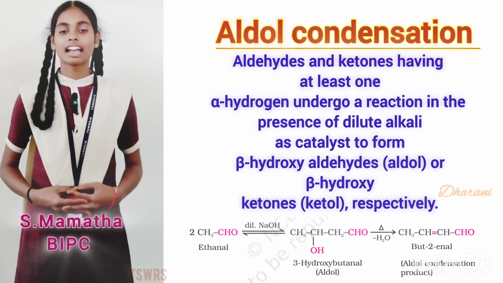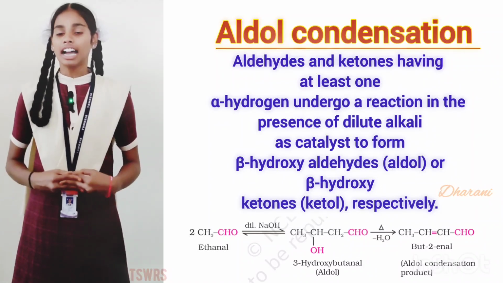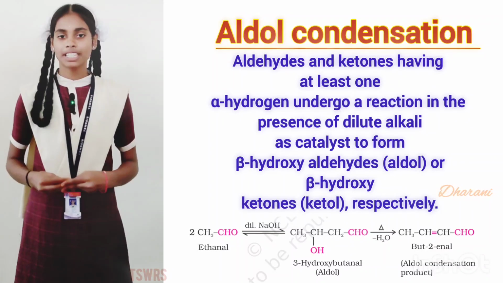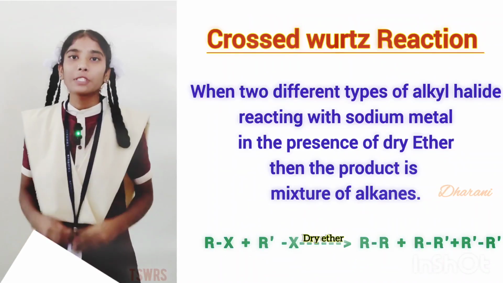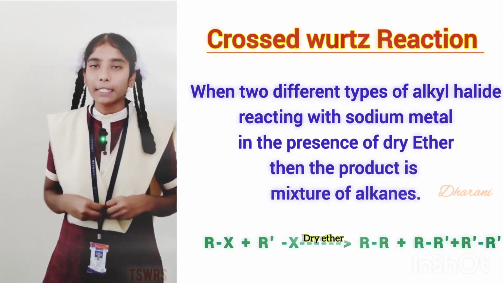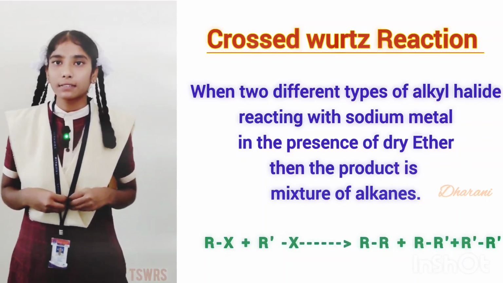Aldol condensation. Aldehydes and ketones having at least one alpha hydrogen undergo a reaction in the presence of dilute alkali. The product is beta hydroxyaldehydes and beta hydroxyketones. Cross-Wurtz reaction. When two different types of alkyl halides react with sodium metal in the presence of dry ether, the product is a mixture of alkanes.